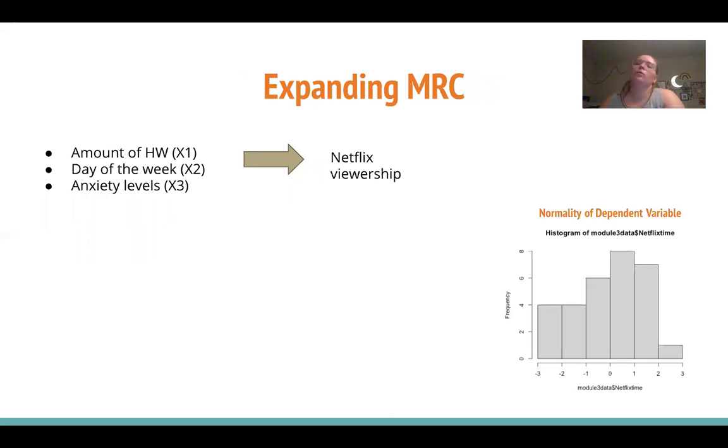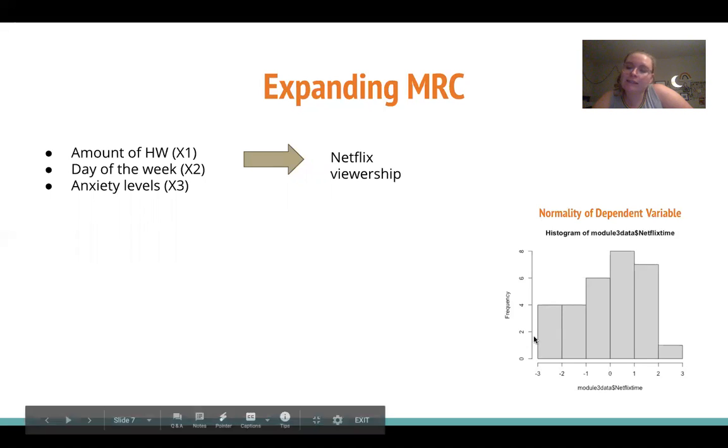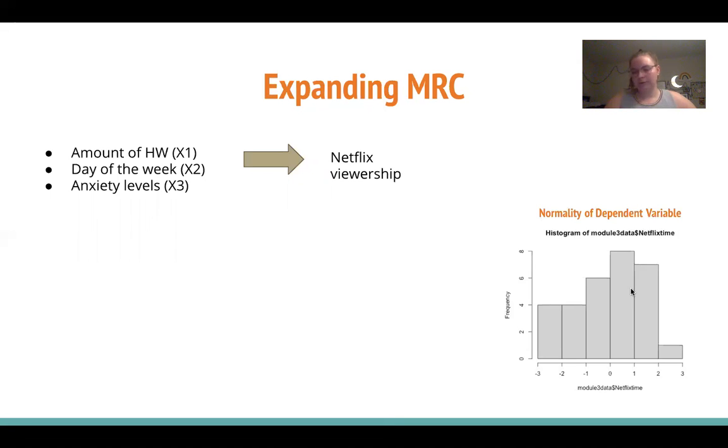And like I said, with our MRC model, we are going to be using 3 independent variables to predict our dependent variable, which will be Netflix viewership. So first, you can see the normality of our dependent variable. It looks pretty normal. Again, we have a small sample size, so if we had more participants, this would probably look a little more normal, but it's nothing to worry about.